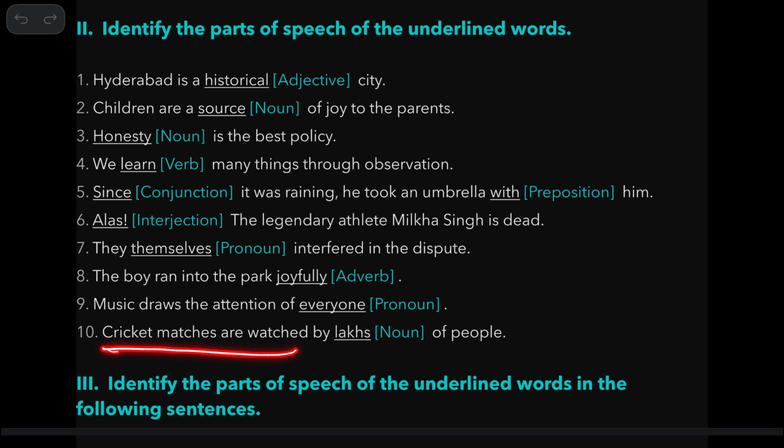Cricket matches are watched by lakhs of people. See, lakhs is a noun. How do we know? See here. Only nouns can have the letter S, I mean plural form.